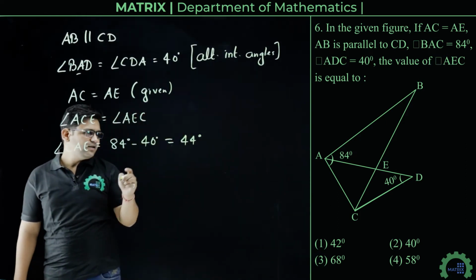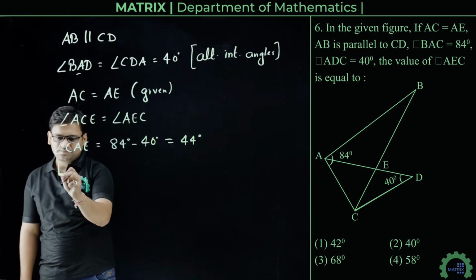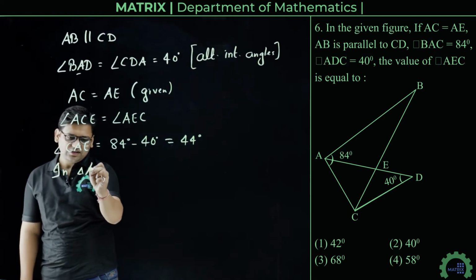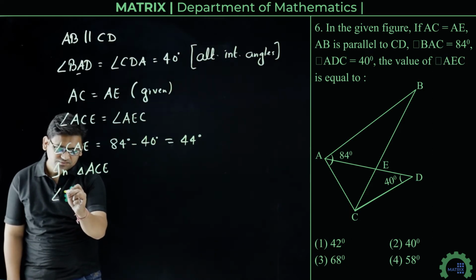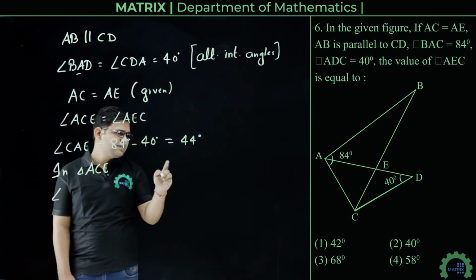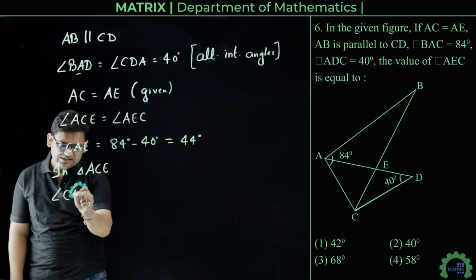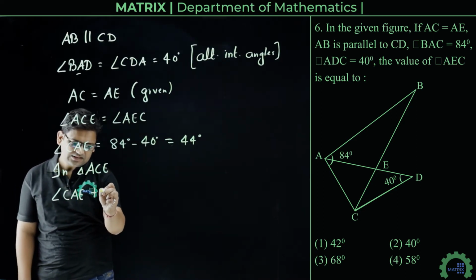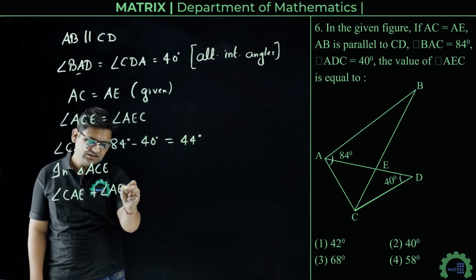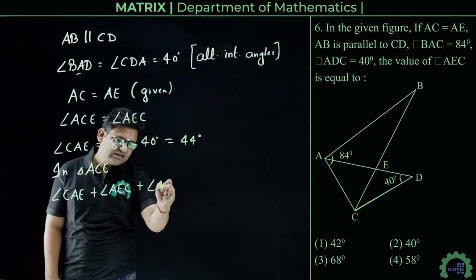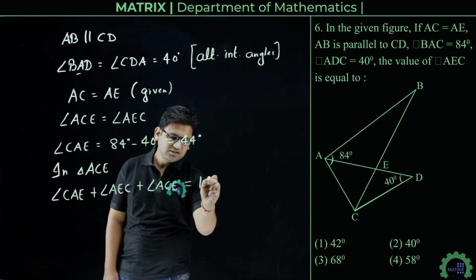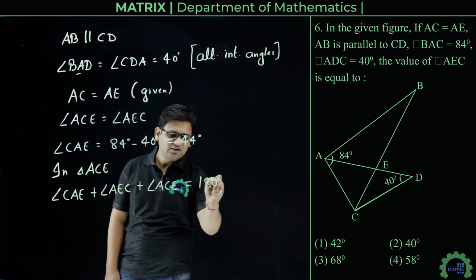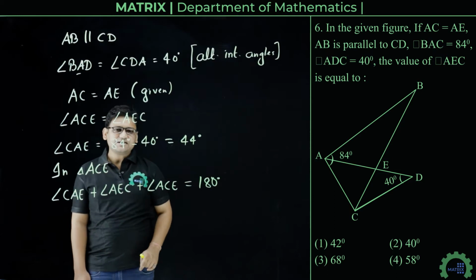Now in triangle ACE, we can write angle CAE plus angle AEC plus angle ACE equals 180 degree. Angle sum property of triangle, the sum of three angles is 180.